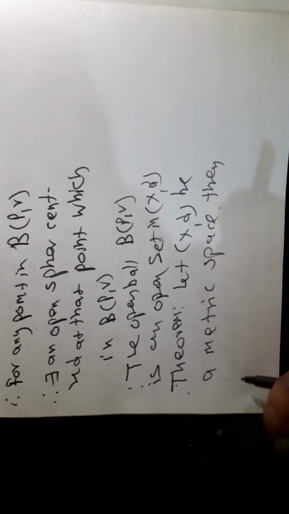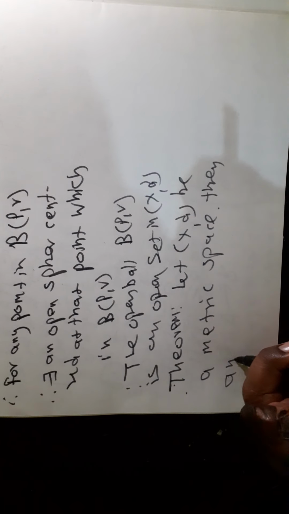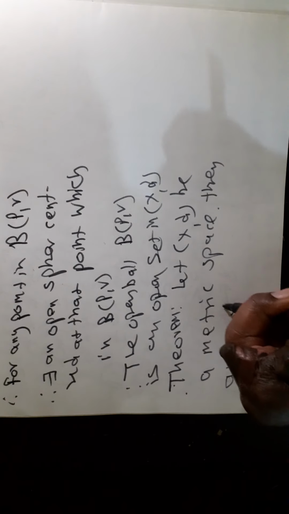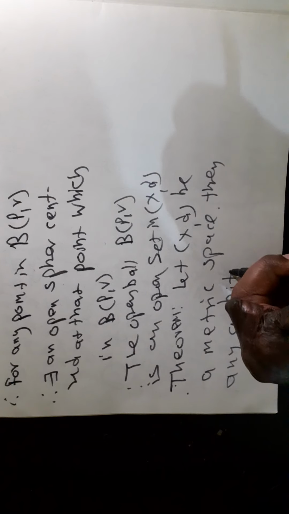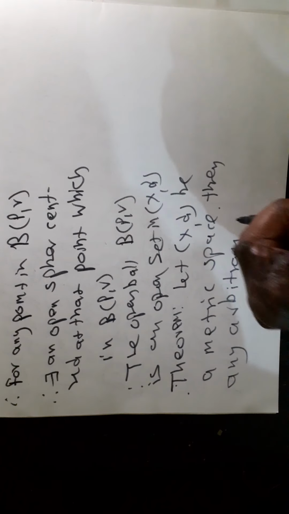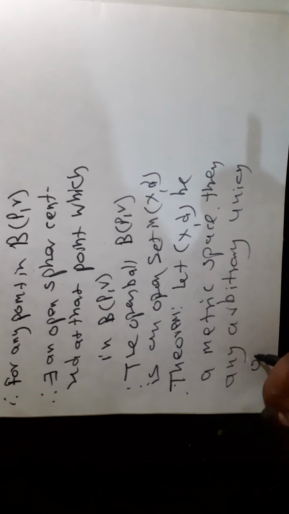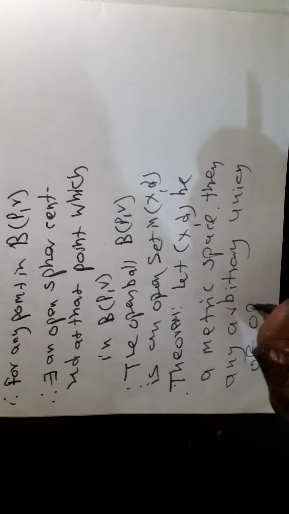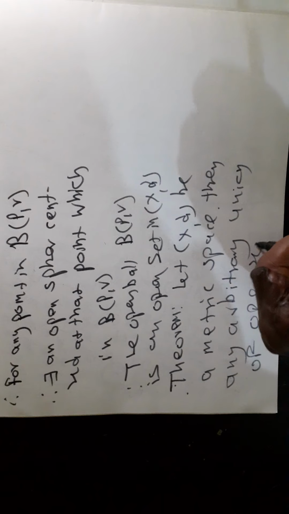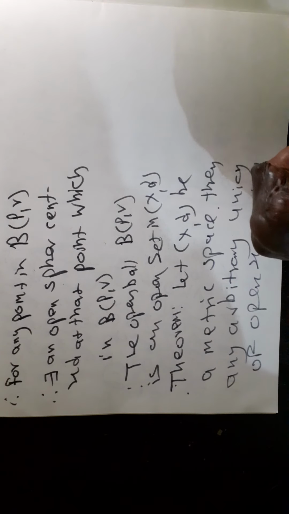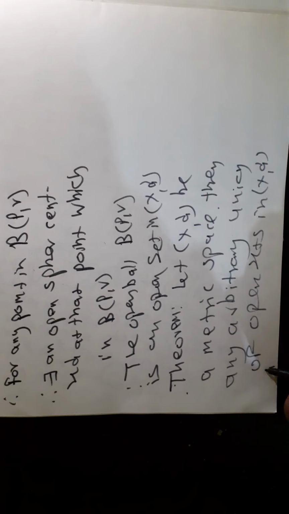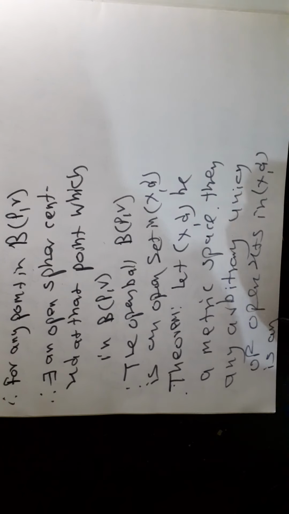Then any arbitrary union of open sets in (X, d) is an open set in (X, d).